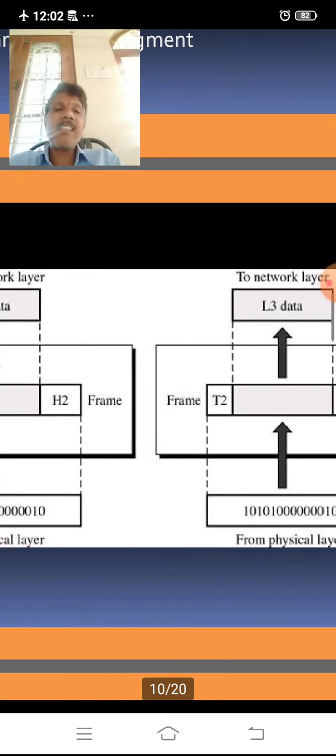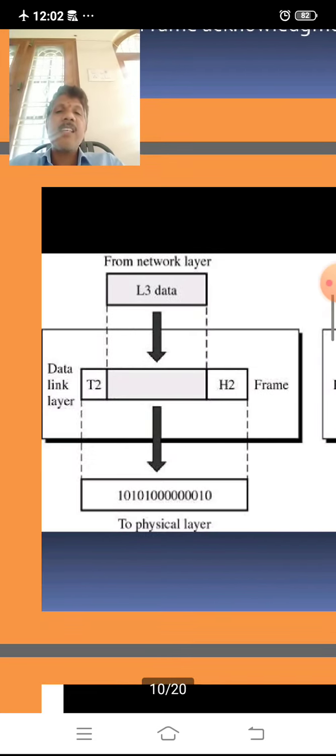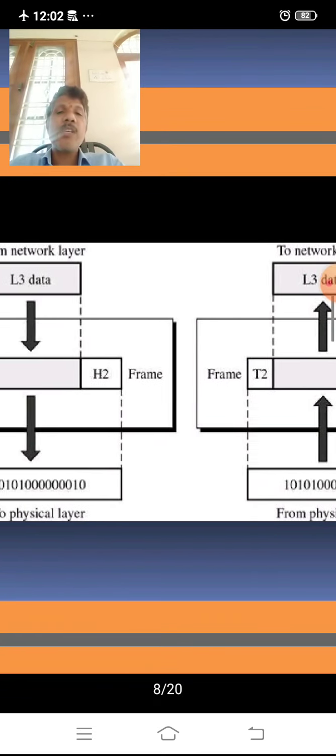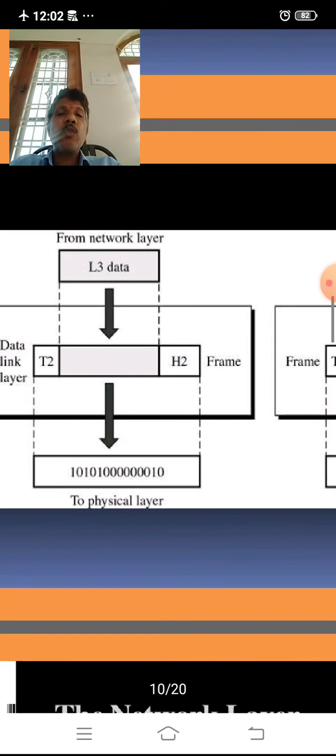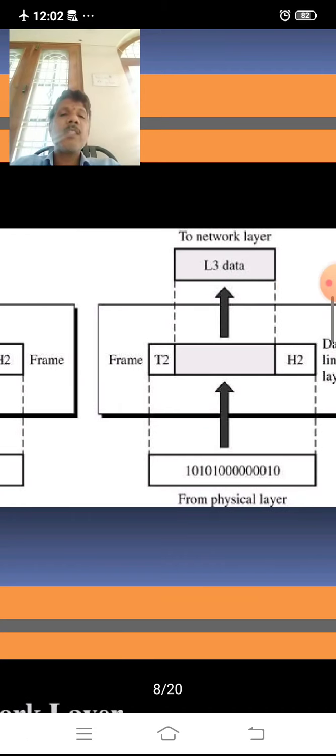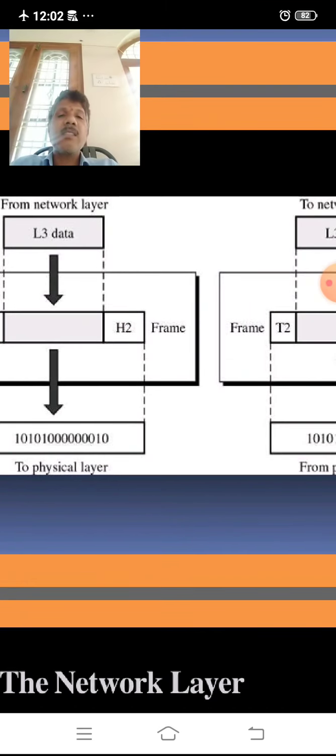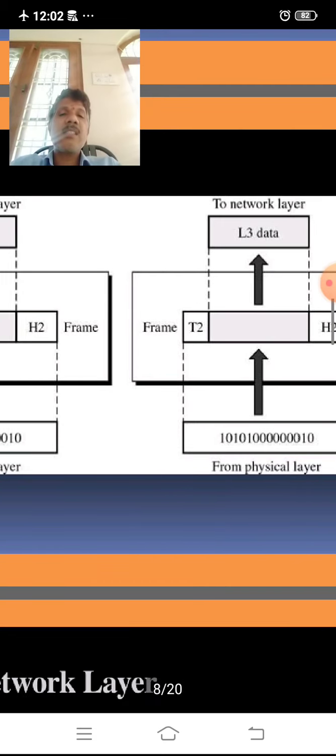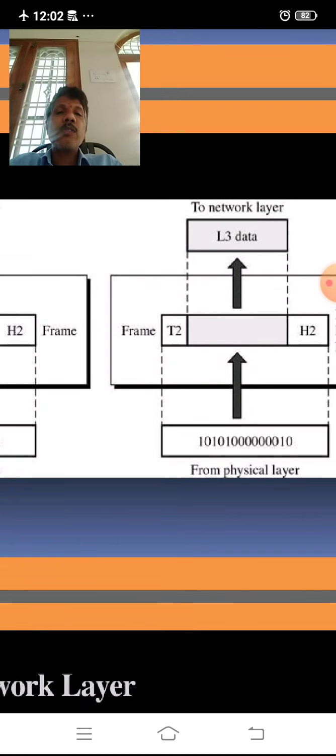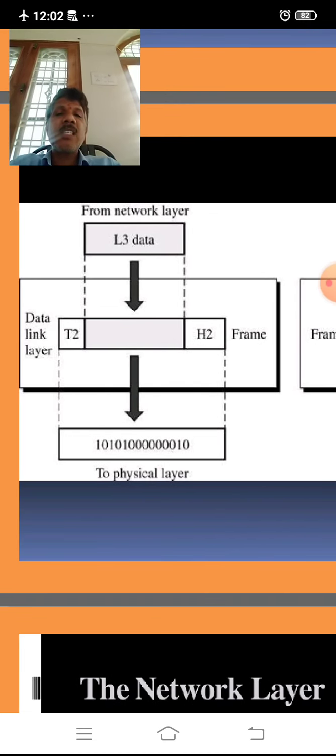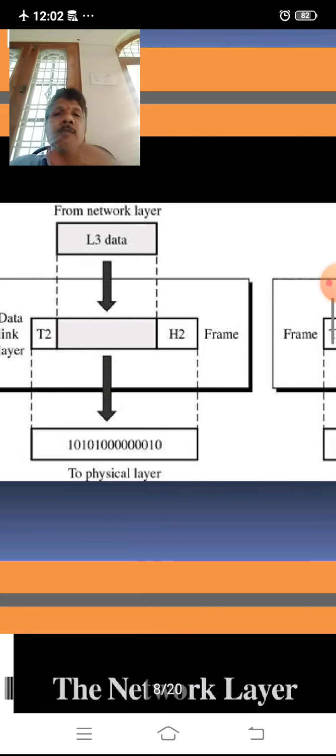Here the example is there. Here the data link layer is there, and here also the data link layer is there. It is at one host, and it is another host. In the physical layer there is a bit stream. Such bits are transferred in the form of frames. Here the frame is sent from one host and received by the other host. So the frames in between are the responsibility of the data link layer. Bit streams are the responsibility of the physical layer.